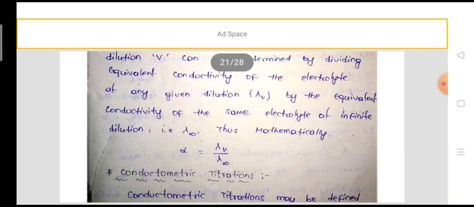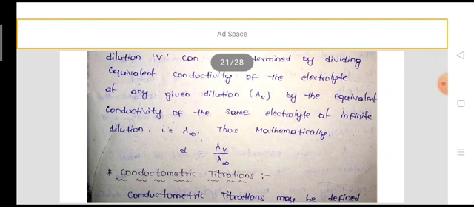By taking the ratio of these two values, we get the degree of dissociation of that weak electrolyte.